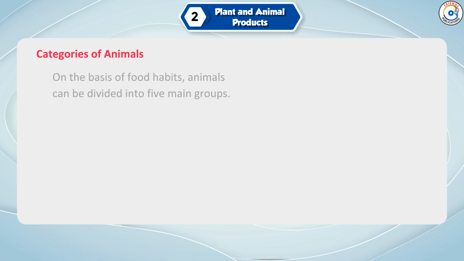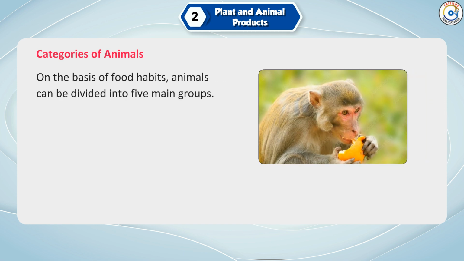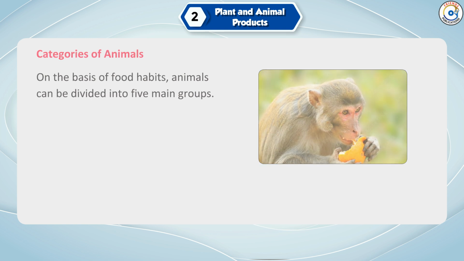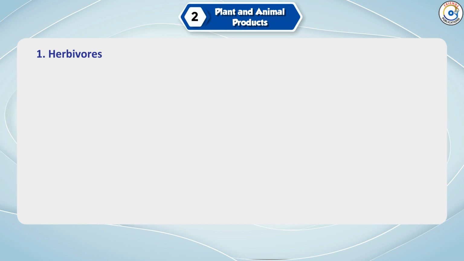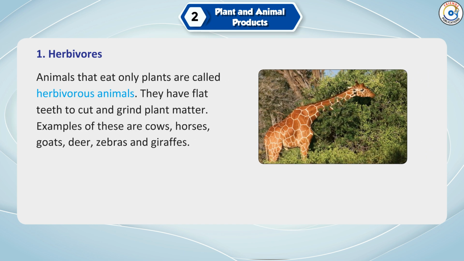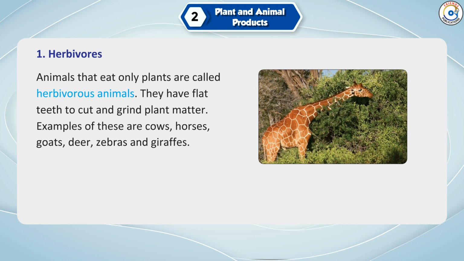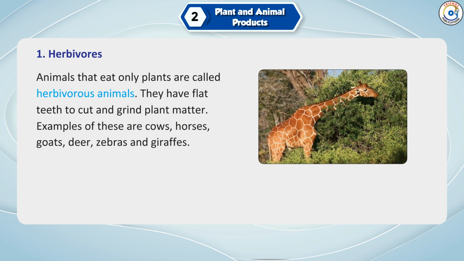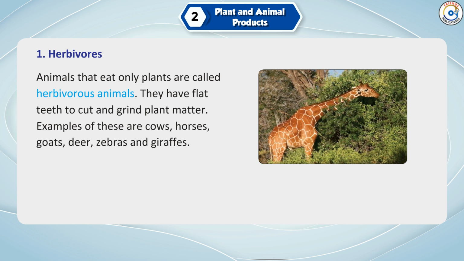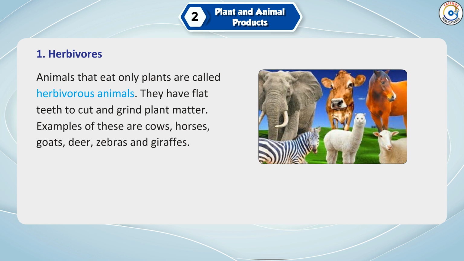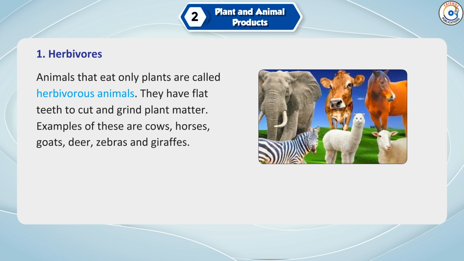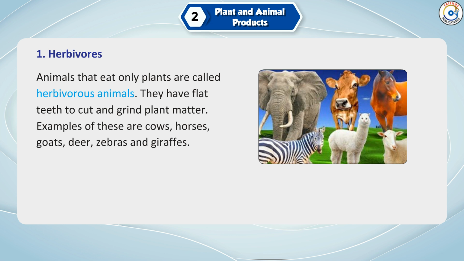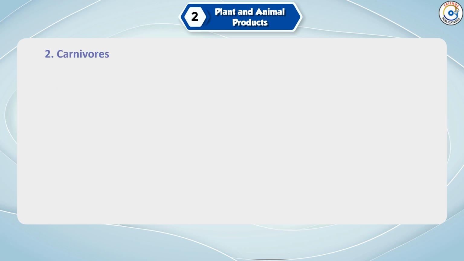Categories of animals. On the basis of food habits, animals can be divided into 5 main groups. 1. Herbivores. Animals that eat only plants are called herbivorous animals. They have flat teeth to cut and grind plant matter. Examples of these are cows, horses, goats, deer, zebras, and giraffes.